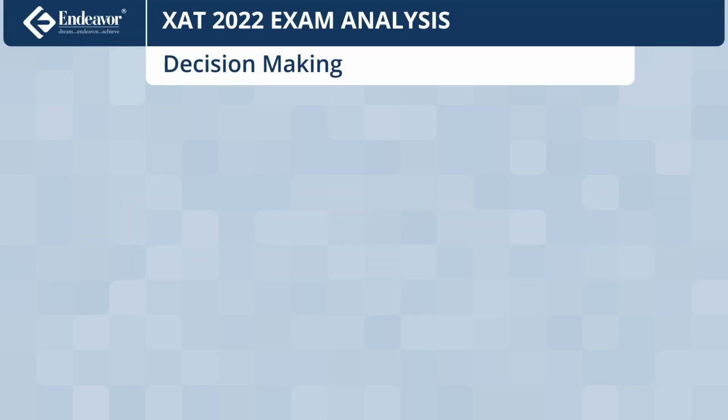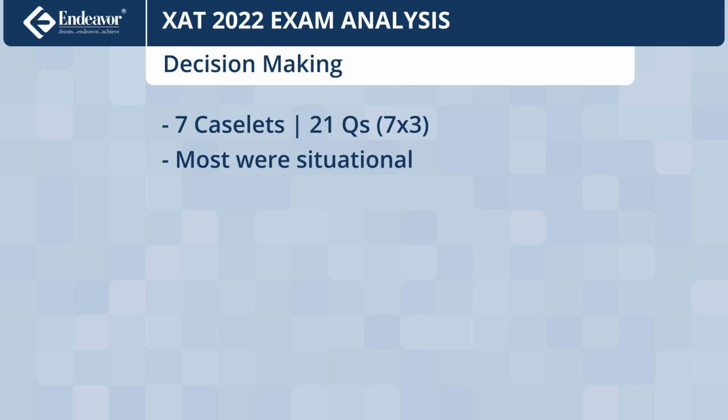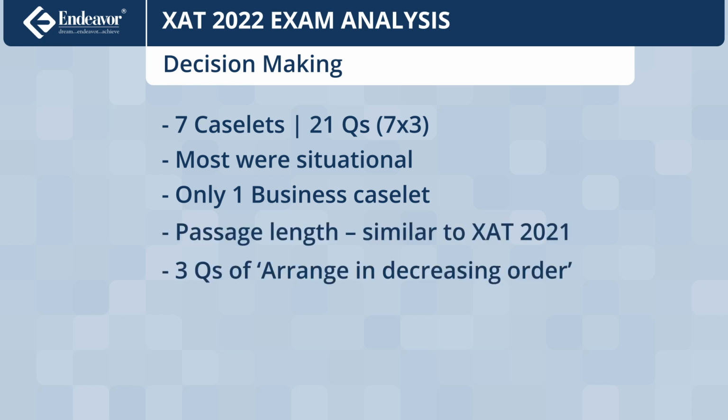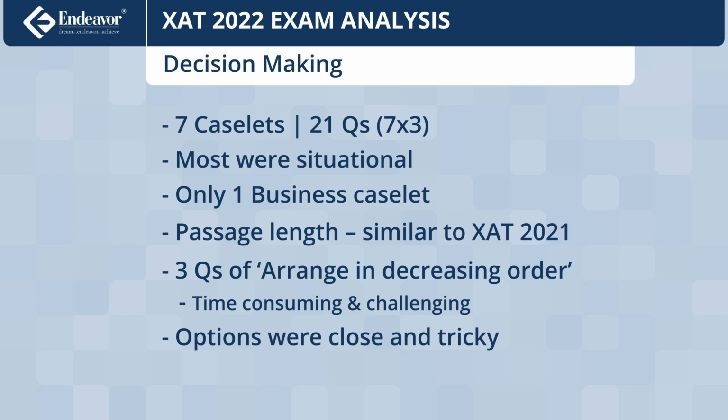The decision-making sectional had 21 questions distributed across 7 caselets with 3 questions each. Interestingly, most caselets this year were situational caselets, with only 1 business caselet. Though in terms of passage length, these were like those of 2021, the 3 arrange in decreasing order questions were challenging and time-consuming. Overall, the closeness and trickiness of options made this sectional moderate to difficult.